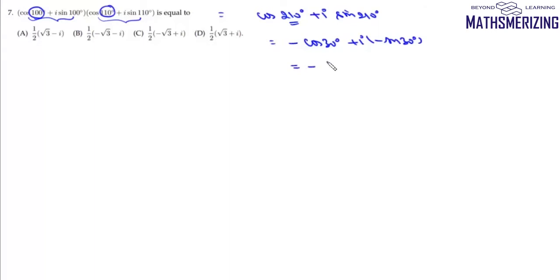Now cos 30 is root 3 by 2 and sine 30 is 1 by 2. So answer to this question will be 1 by 2 into minus root 3 minus iota, and that's your option number B.